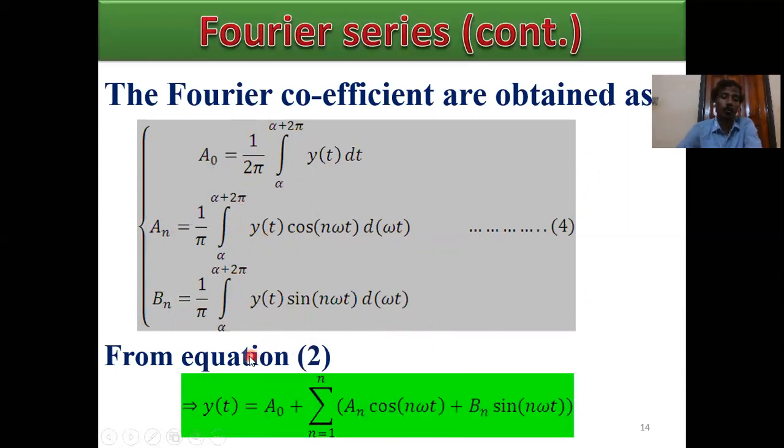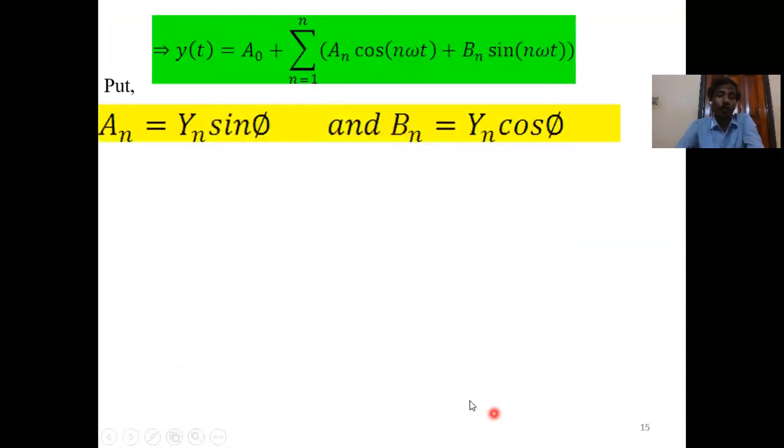From equation 2, y of t equals a0 plus the sum from n equals 1 to n of an cos n omega t plus bn sine n omega t. Then put an equals yn sine phi, and bn equals yn cos phi.